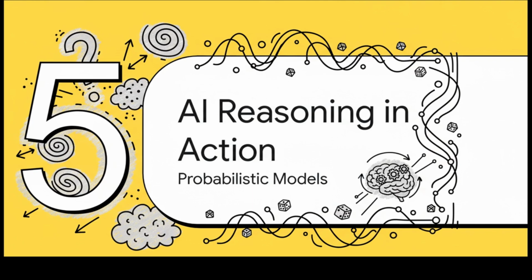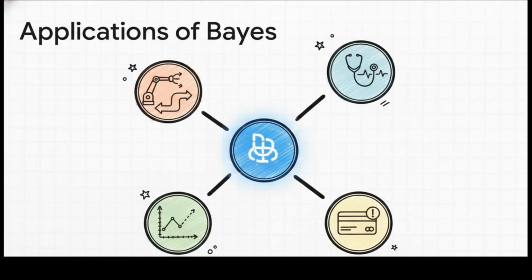Okay, so we've got this powerful framework for representing and reasoning with uncertainty. So what? What does this all mean in practice? Why is this so transformational for AI? Well, this probabilistic approach is the backbone for a huge range of critical AI applications. In medicine, it's what helps a system weigh symptoms and test results to find the most likely disease. In finance, it's the engine behind systems that spot fraudulent transactions. I mean, it's used in everything from predicting stock prices to helping a robot decide its next move.